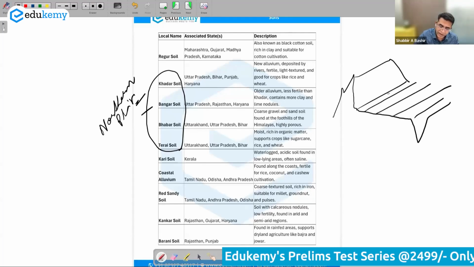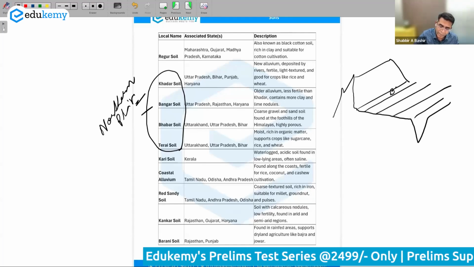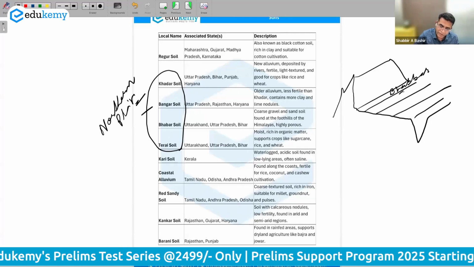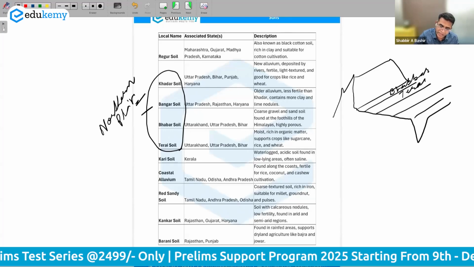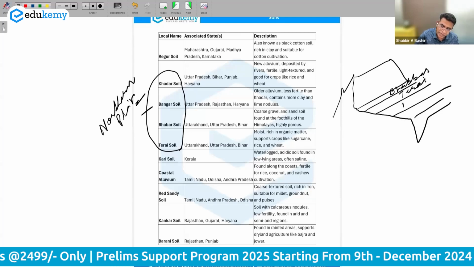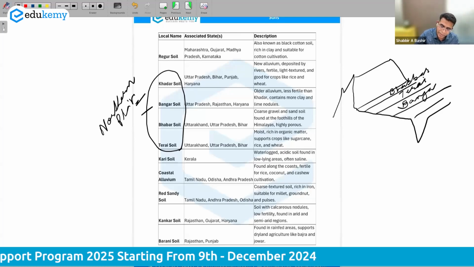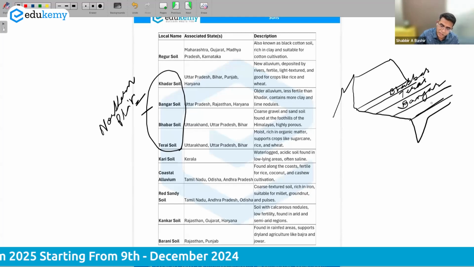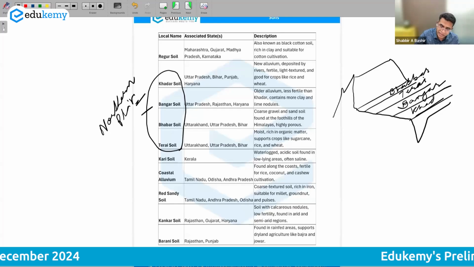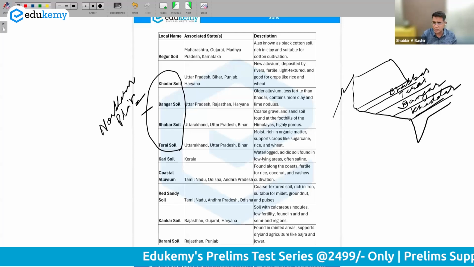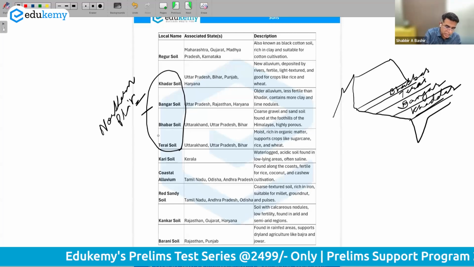We have the foothills, we have upper soils. Then we have the terrai soils. Then we have soils of the older floodplain called Bangar soils. And we have the soils of the young floodplains called Khadar soils. Khadar soils are the most fertile soils, but they have a lot of flood problems because of the low-lying nature. So that makes 4 soils.